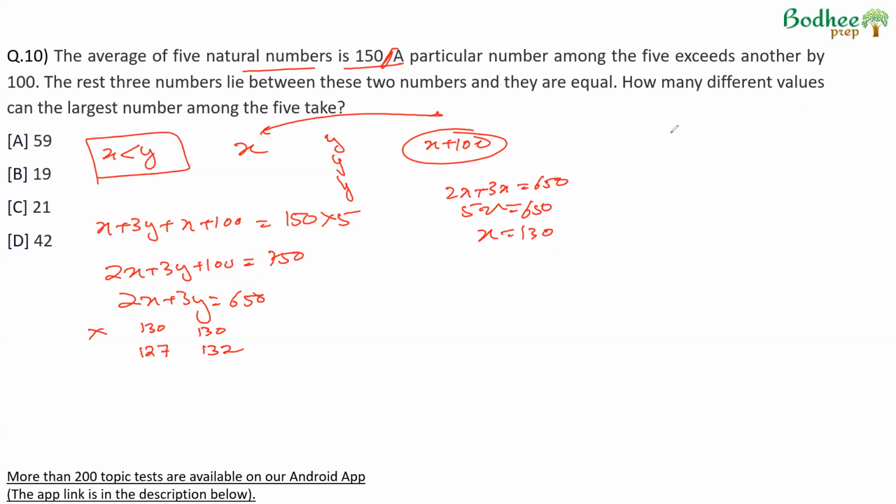127 into 2, 254, 396, 650. So from here, solutions will start.